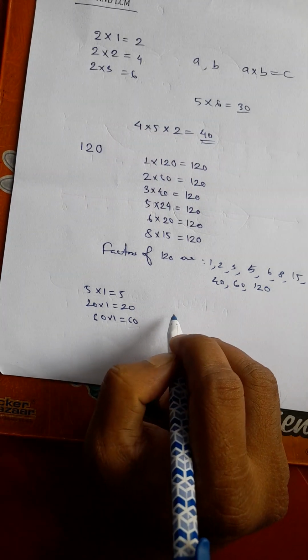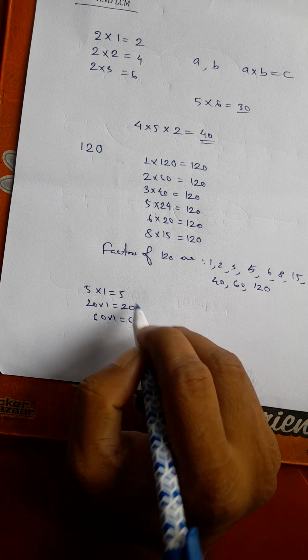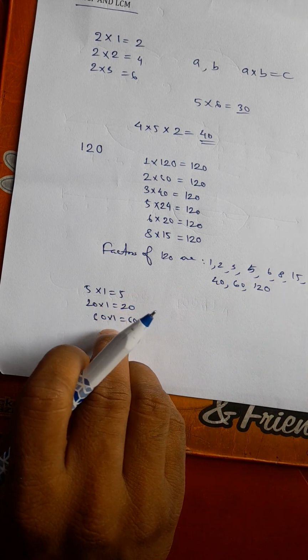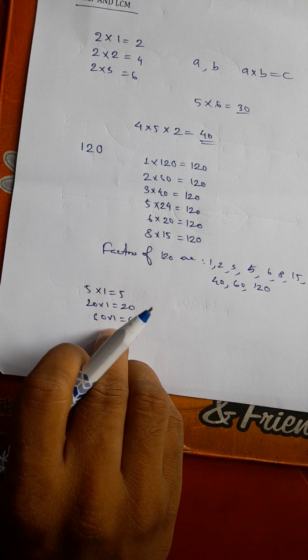Similarly, 1 is a factor of every number. Every number is divisible by 1. 1 is a factor of every number.